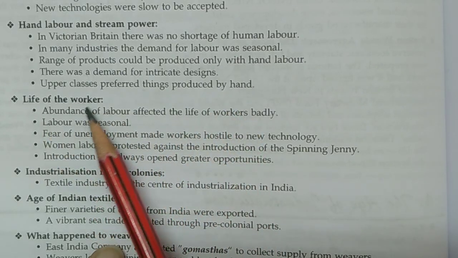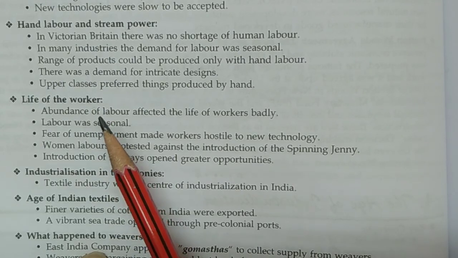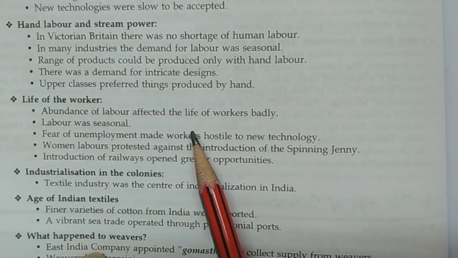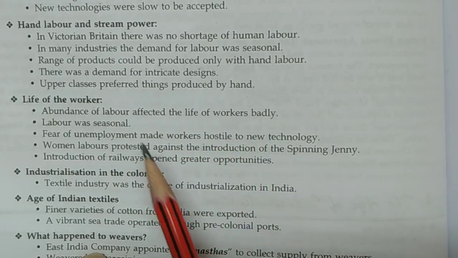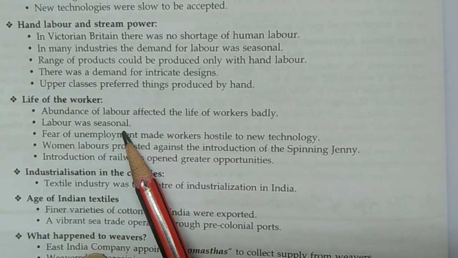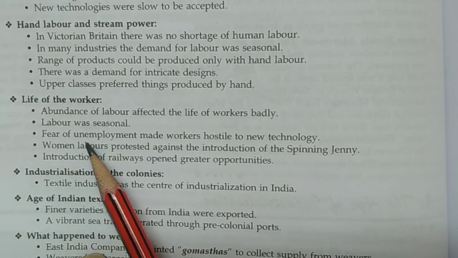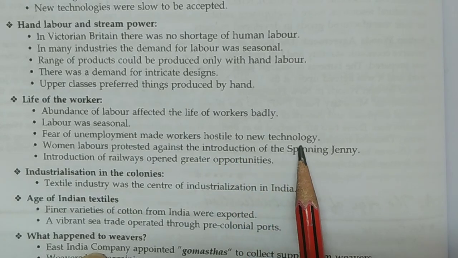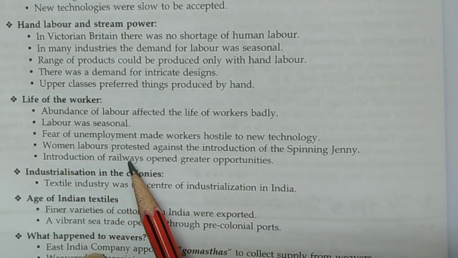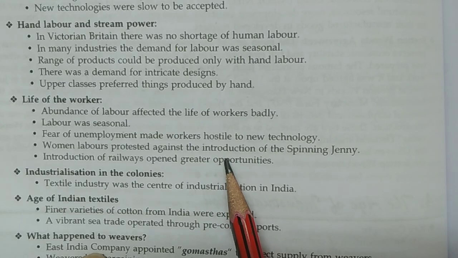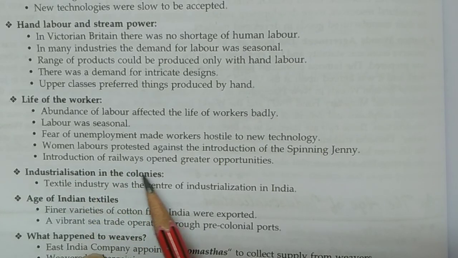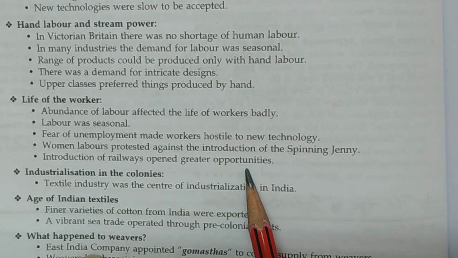Next, life of the worker. So how was the workers' life? We can show here. The nature of the labor affected the life of workers badly. Labor was seasonal. Fear of unemployment made workers hostile to new technology. Women laborers protested against the introduction of the spinning jenny. Introduction of railways opened greater opportunities.